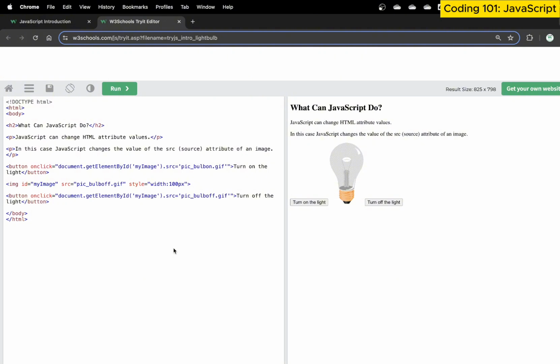How does it work? If I check the code, there's a whole bunch of code here. Basically, we have a button, an image, and another button. When I click on this button, using JavaScript code, I'm able to change the image that is displayed here. So now I have changed the image that is displayed here. The source image is different, and when I turn it off, again using another button, I'm changing the image reference here. So using JavaScript, I'm able to define how the content should be displayed, or what content needs to be displayed, based on user interaction. That's what JavaScript primarily allows us to do.